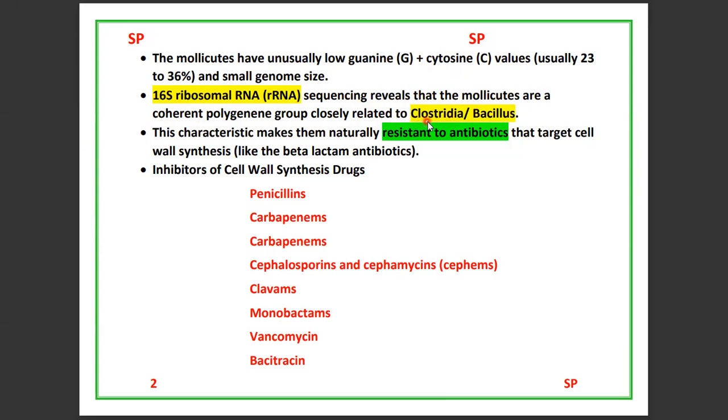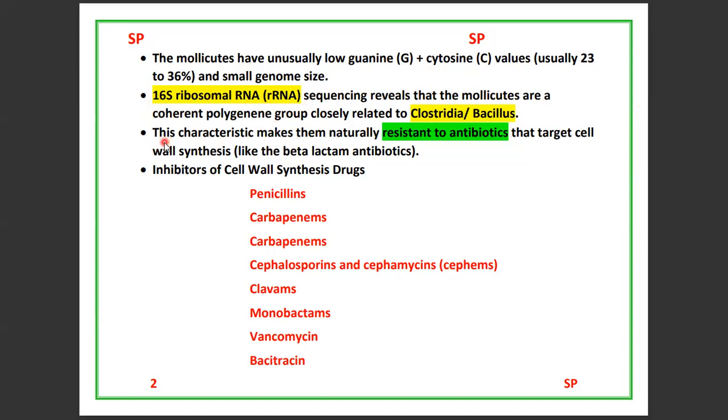All the mycoplasmas or mollicutes originated from common ancestors, Clostridia or Bacillus, and are subcategorized into different types based on 16S ribosomal RNA.